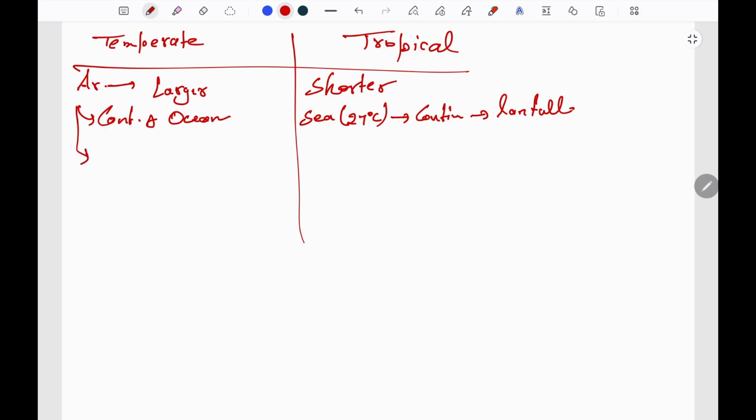Time period: generally the temperate ones have a lifespan of 15 to 20 days, typically exceeding 1 week.